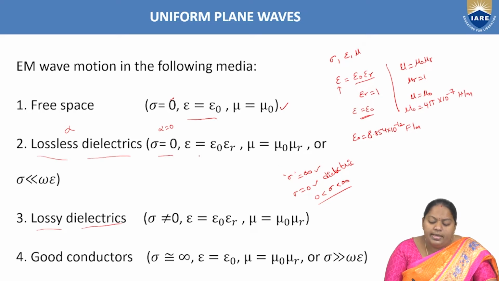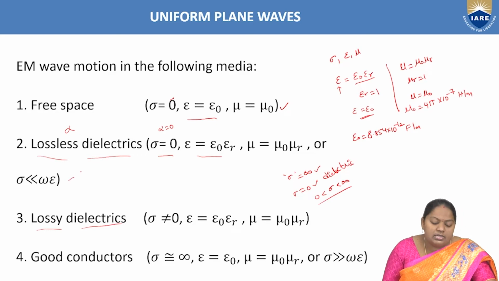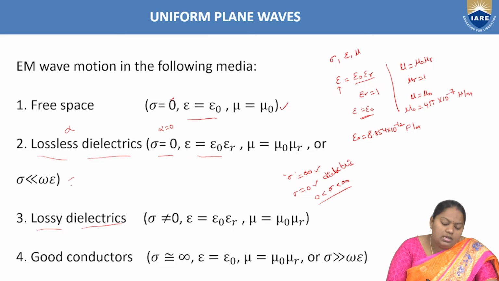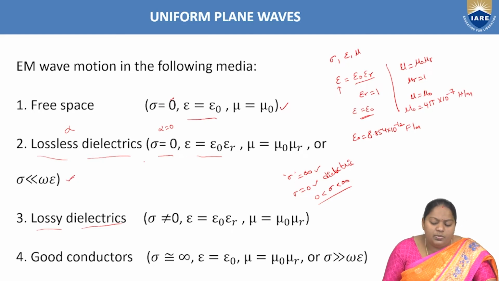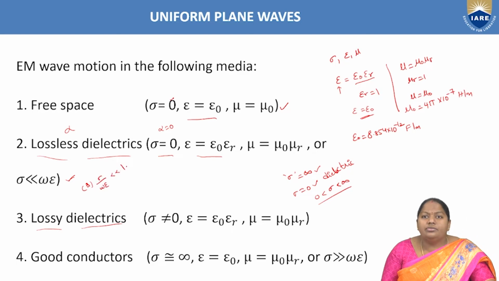Sigma equal to 0, epsilon equal to epsilon naught into epsilon r, and mu is nothing but mu naught into mu r. The condition which we are going to consider for the dielectric medium is sigma is far lesser than omega epsilon. Means at very low conductivity, at very high frequencies, the medium behaves as a dielectric medium. So the condition for the dielectric medium is sigma is far lesser than omega epsilon, or sigma by omega epsilon is less than 1.